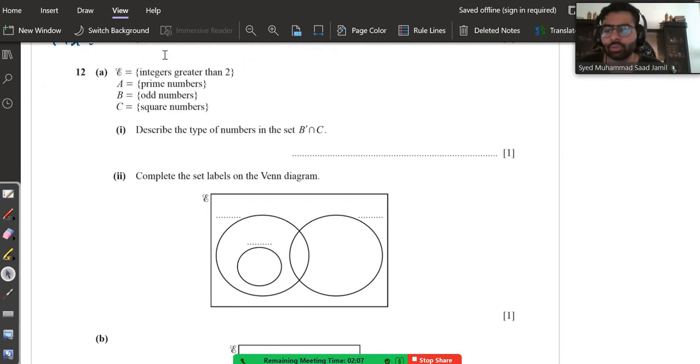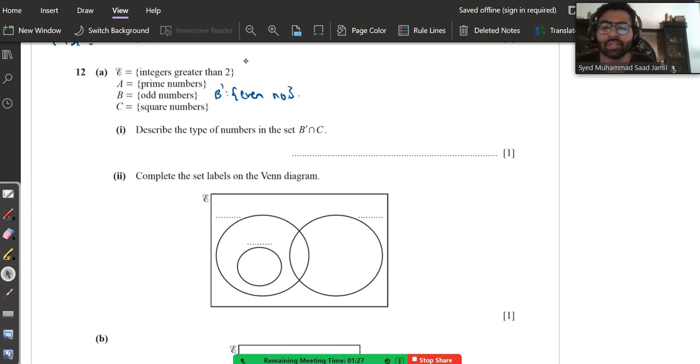Question 12. Universal set is integers greater than 2. Basically it means from 2 all the way till infinity. A is prime numbers, B is odd numbers, C is square numbers. Describe the numbers in the set B complement intersection C. So first of all, B is odd numbers. They are saying B complement. So if B is odd numbers, B complement is going to be even numbers.